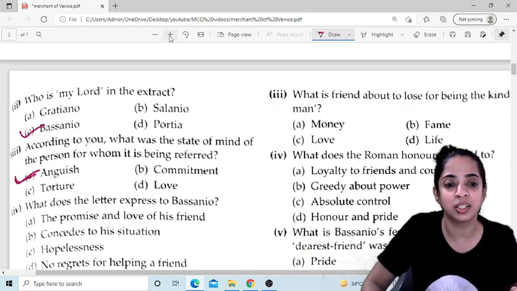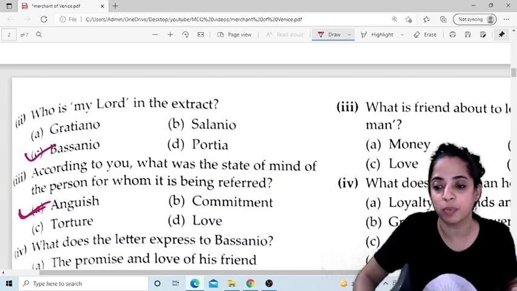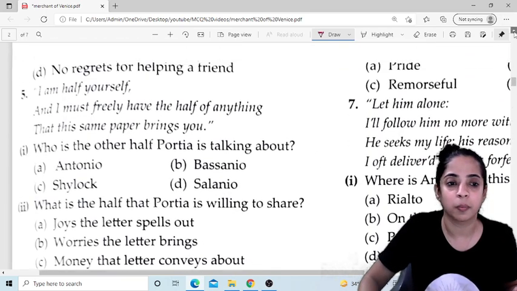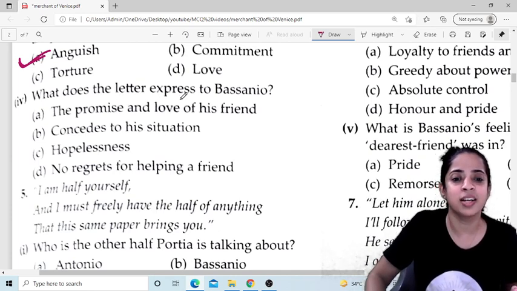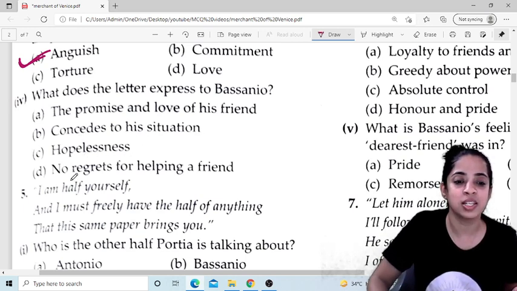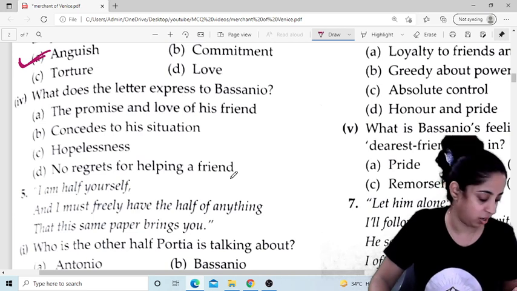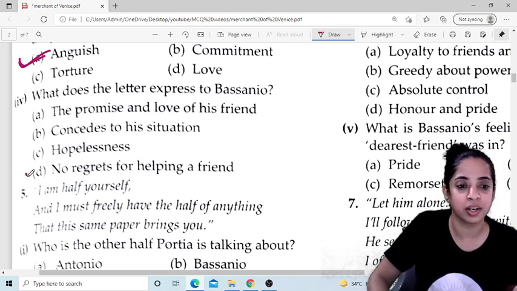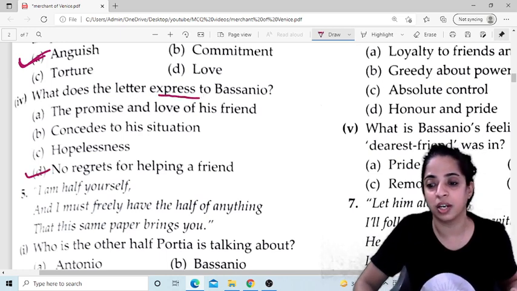Let me increase the size a bit so that you are able to see properly. What does the letter express to Bassanio? Does it express the promise and love of his friend, or concedes to his situation, or hopelessness, or no regrets for helping a friend? The answer is no regrets for helping a friend. This was expressed in the letter.